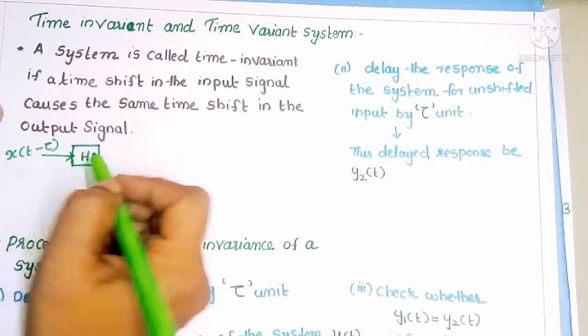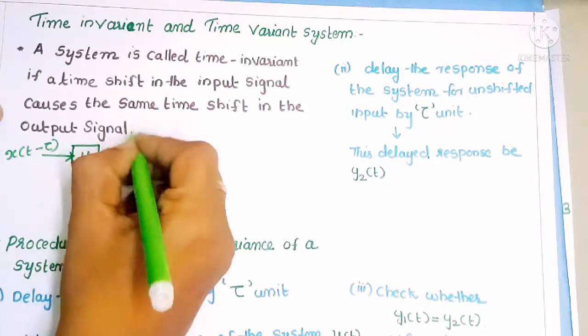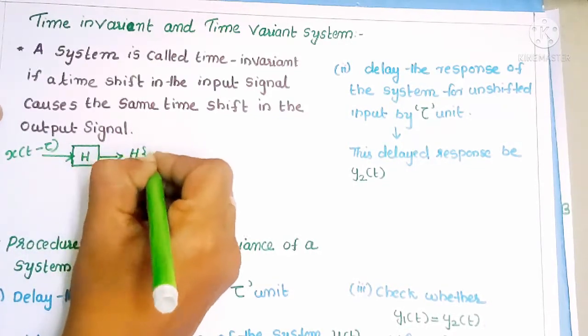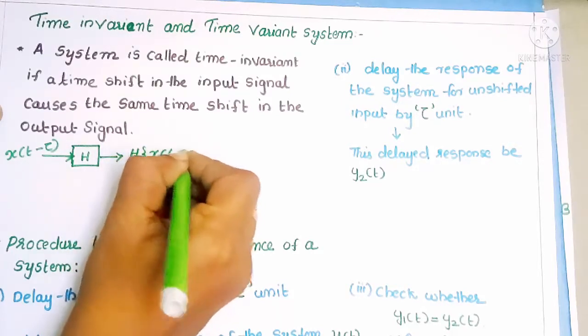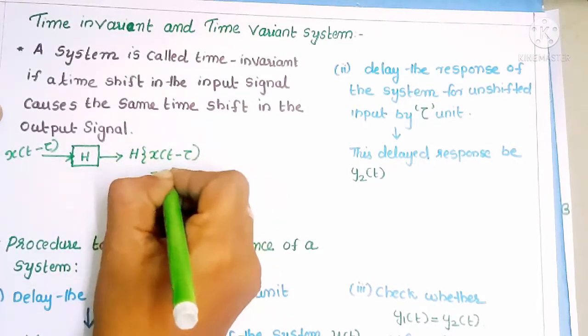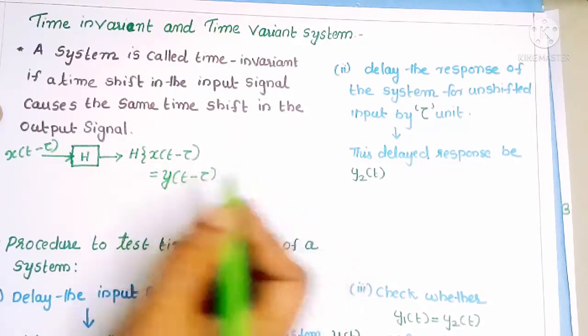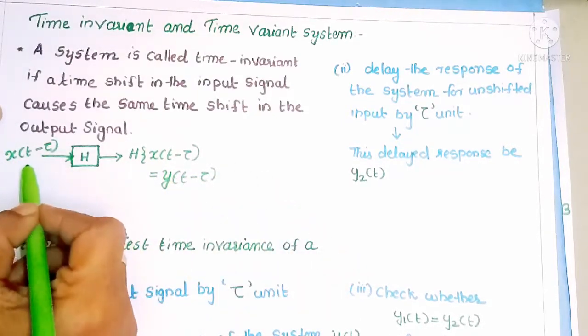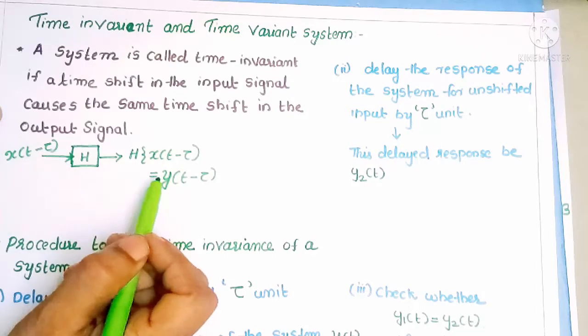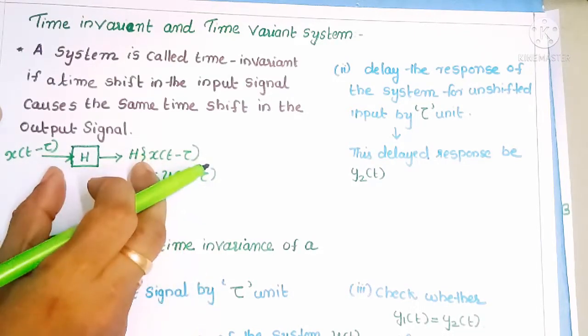It is applied to the system. Then we can write the response of the system, H of x of t minus tau, should be equal to y of t minus tau. That means we can see the same time shift in the input and output signal. Then we can call this a time invariant system.